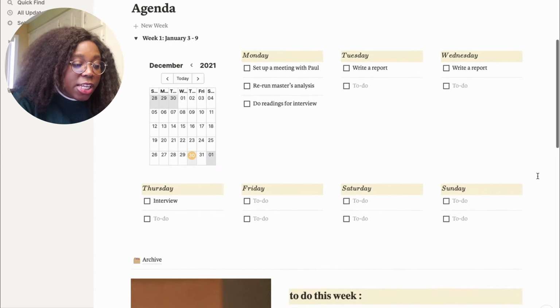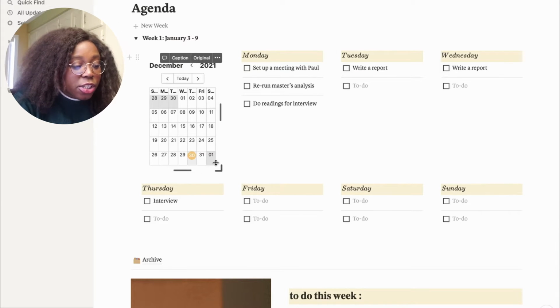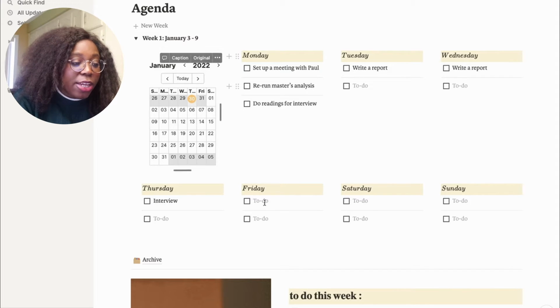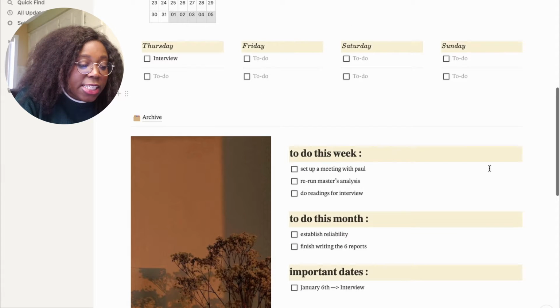The way she set it up is that you have weekly schedules. You can create a new week by clicking this button. Here it's showing that it's currently December 30th, but next week when I actually start using this agenda, you're going to see the proper week. You can write every day what you have to do, and you can keep adding things as needed.